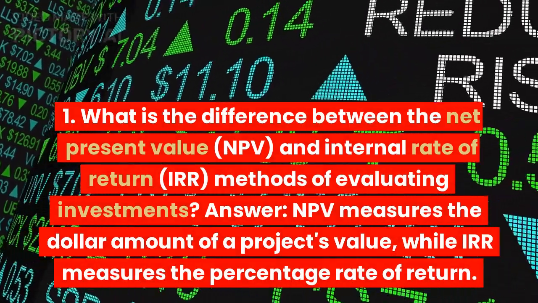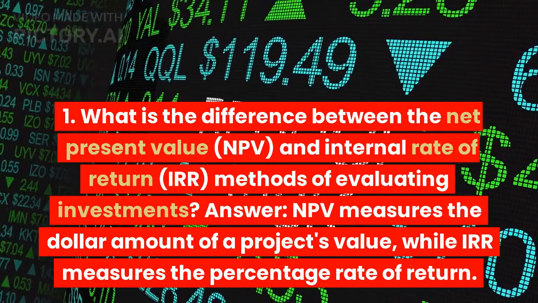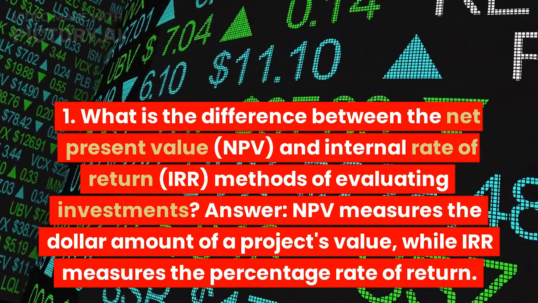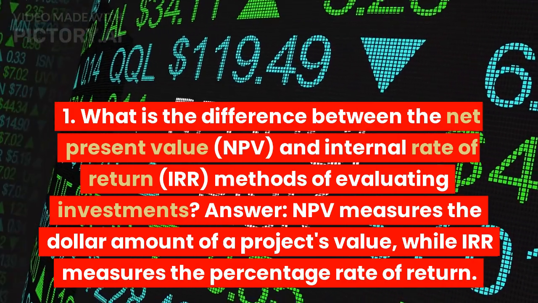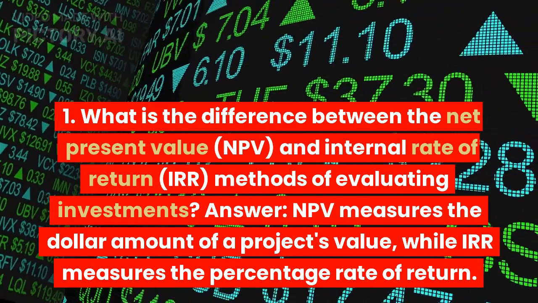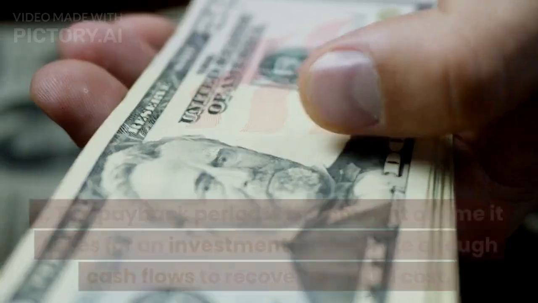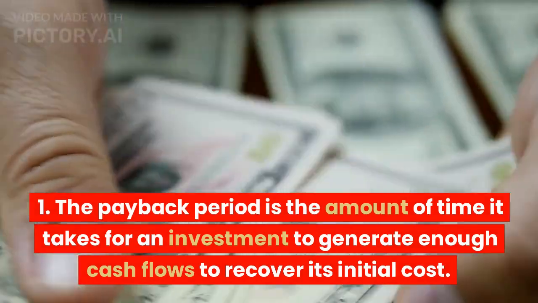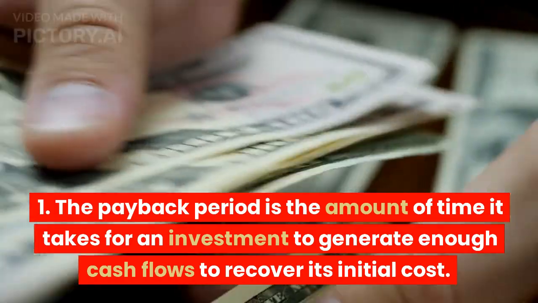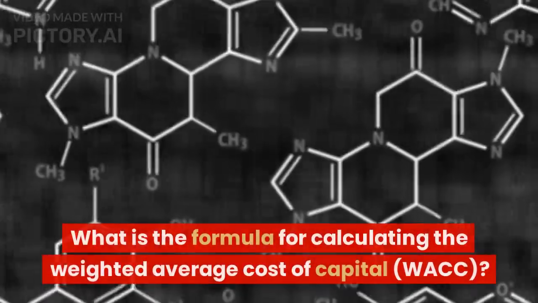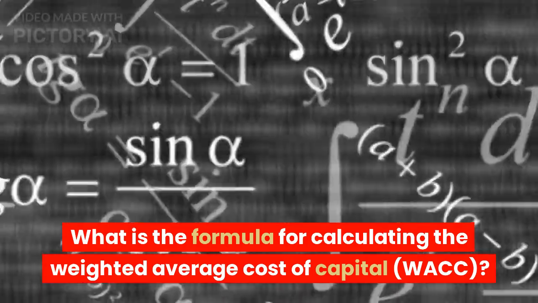What is the difference between the net present value, NPV, and internal rate of return, IRR, methods of evaluating investments? Answer: NPV measures the dollar amount of a project's value, while IRR measures the percentage rate of return. 23. What is a payback period? The payback period is the amount of time it takes for an investment to generate enough cash flows to recover its initial cost. 24. What is the formula for calculating the weighted average cost of capital, WACC?